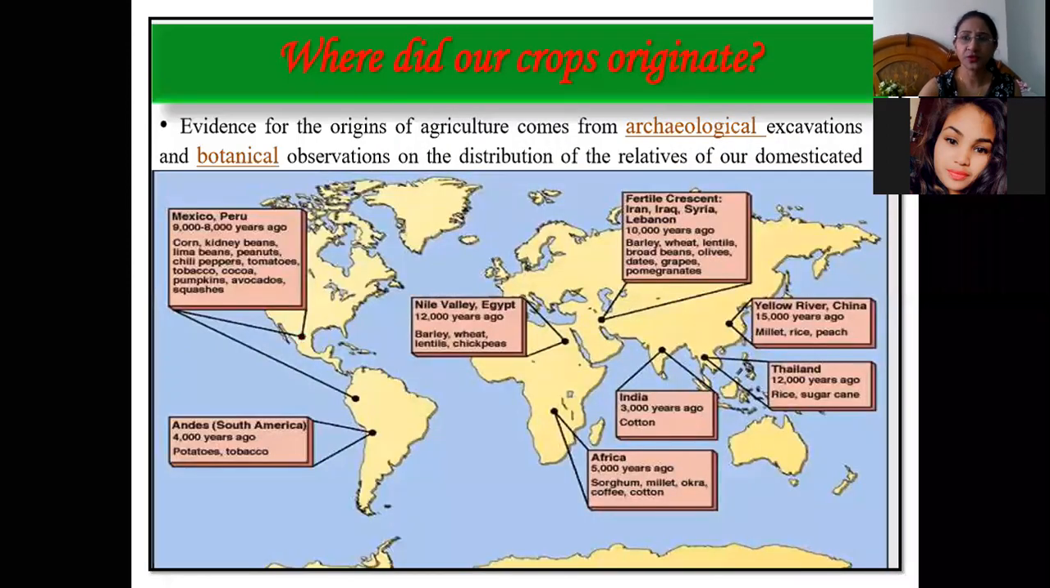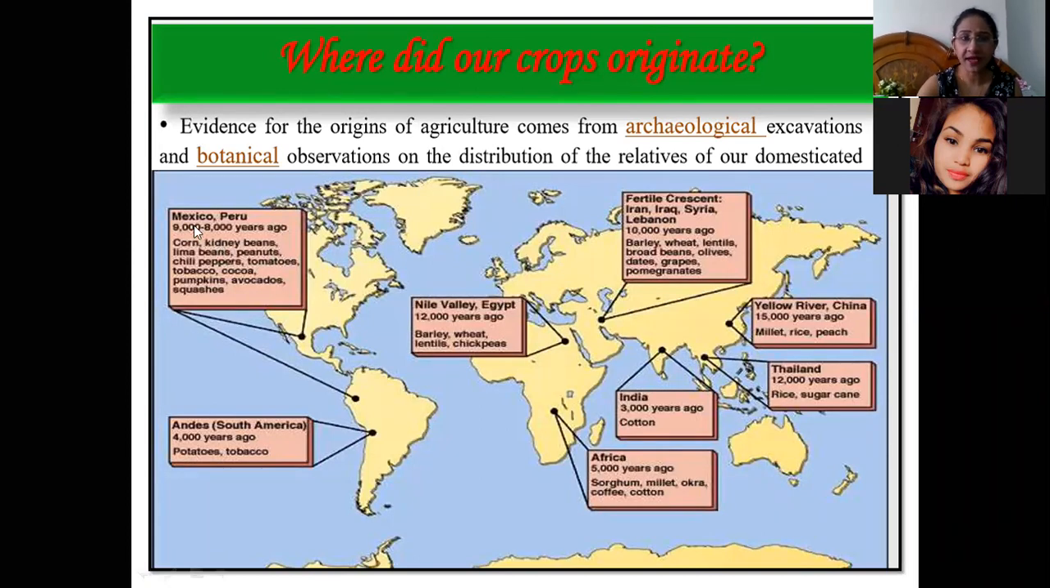Now we will see where and how our crops originated. The evidence of origination of a particular organism or plant species comes through various archaeological excavations and studies, and botanical observations on the distribution of the relatives of the domesticated crop. If a field crop is present in a particular area and its related species are also present nearby, then the archaeological and botanical observations tell us that the region can be the center of origin of that crop or organism.